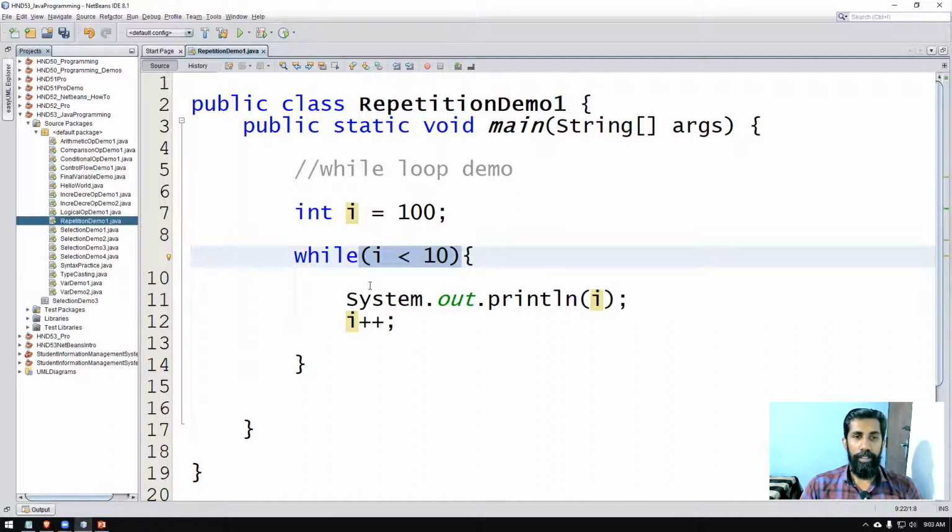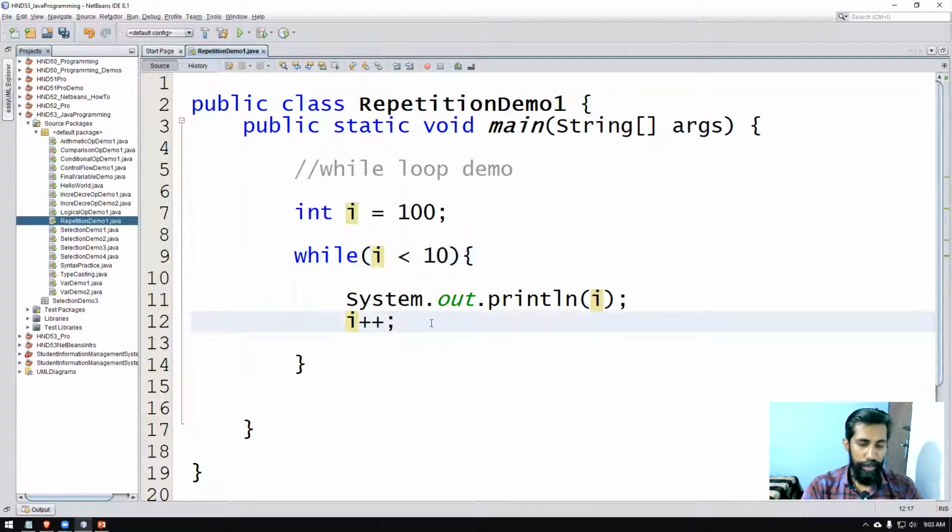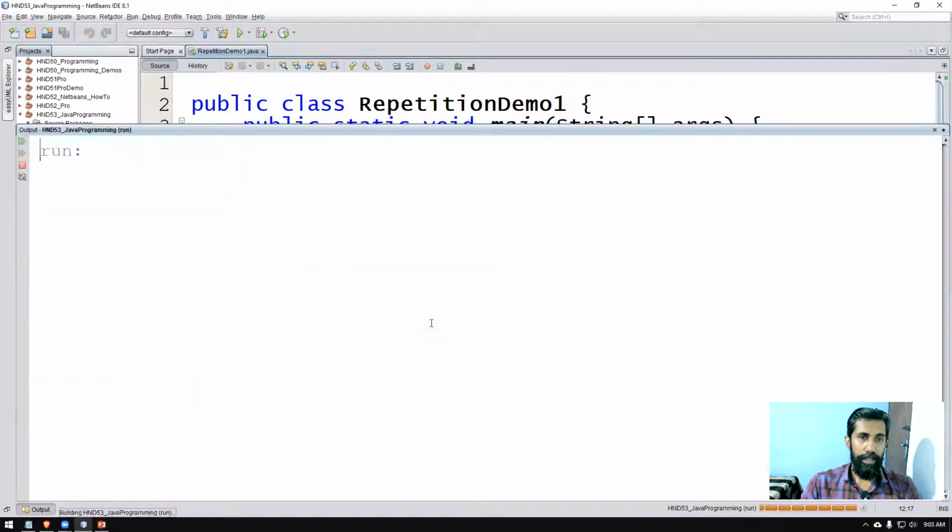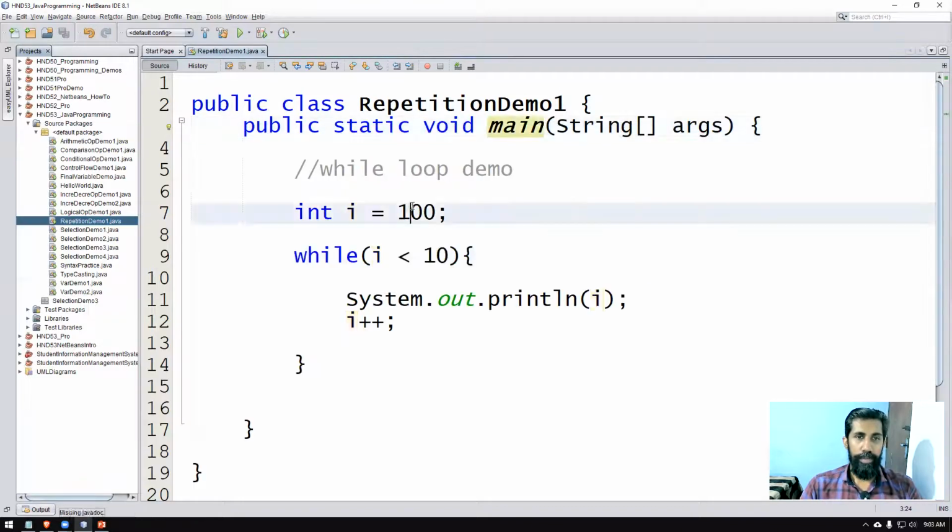So when this is not done, you can say this loop repeats 0 times. Therefore, a while loop cannot repeat at all if the condition is not true at the very beginning. If I run this program, there will be no output. Shift F6. You can see there is no output on the screen. Okay, so we will change that back to normal, 0, and we can practice this. I'll give you time to practice. Finish it off and let me know.